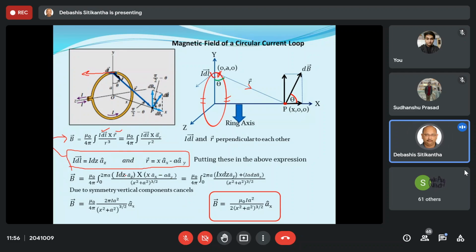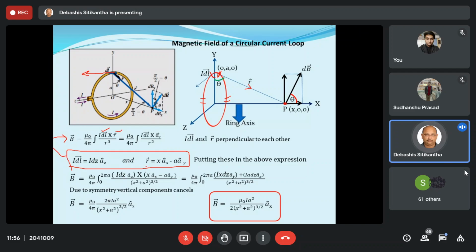Now this term will be multiplied with this one as well as this one as a cross product by using the distributive law. So if I do this, what am I going to get? I x dz, az cap cross ay cap, which will give you minus ax cap. So over here I have written I x dz, ay cap. Now look over here.